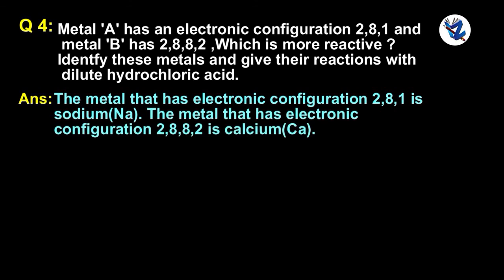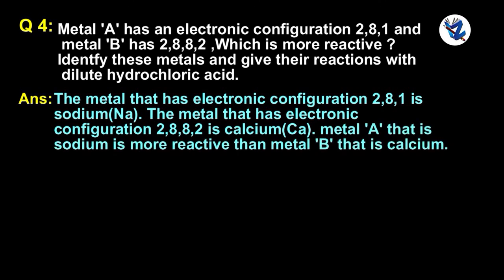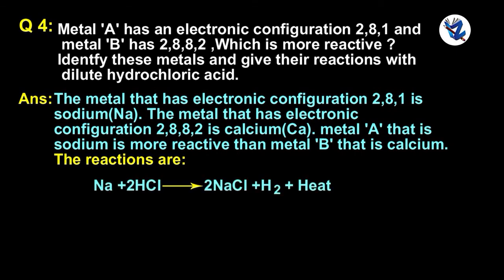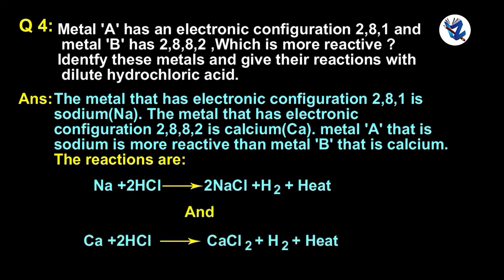The metal that has electronic configuration 2,8,8,2 is calcium, Ca. Metal A, that is sodium, is more reactive than metal B, that is calcium. The reactions are Na + 2HCl gives 2NaCl + H2 + heat, and Ca + 2HCl gives CaCl2 + H2 + heat.